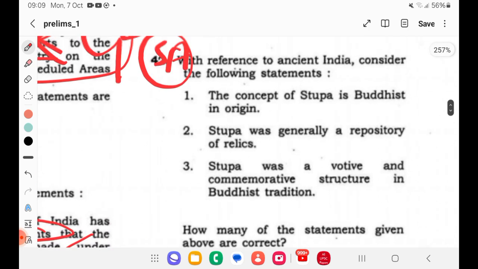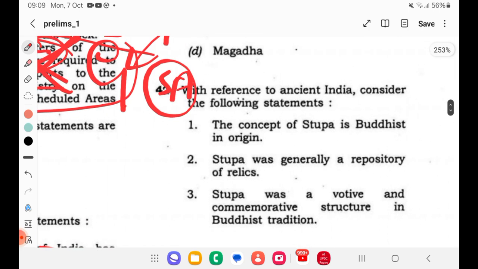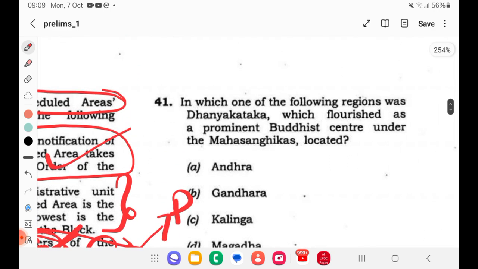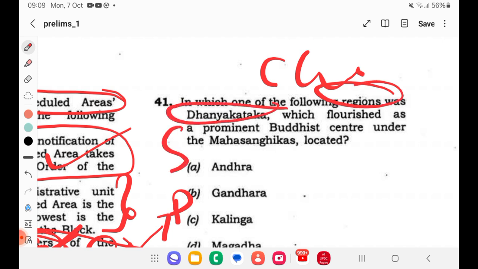Next we can go for the next question. In which of the following regions was Dhanya Kataka, which flourished as a prominent Buddhist center under the Mahasangikas, located? See, here there is a clue in this question. We have already seen this kind of clue question before. They could have simply asked in which state the region called Dhanya Kataka is present. That would be a direct question with no clue. But they extended it. They are saying it is related to a Buddhist center, particularly Mahasangika.